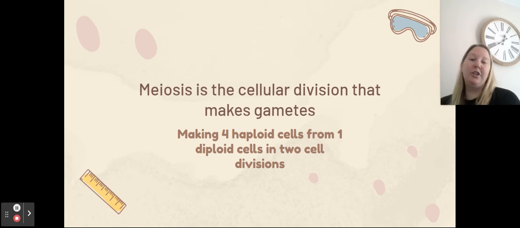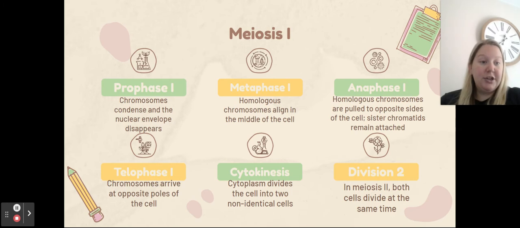Meiosis is the cellular division that is responsible for making gametes. They make four haploid cells from one diploid cell through the process of two different cellular divisions. These are the stages of meiosis 1. The stages of meiosis are going to be gone over in much more detail in a separate video, but just so you are familiar with them, the words should sound familiar. They are the same as those of mitosis. So we have prophase, metaphase, anaphase, and telophase. The difference here is we do not have that second P. So we're just looking at PMAT here.